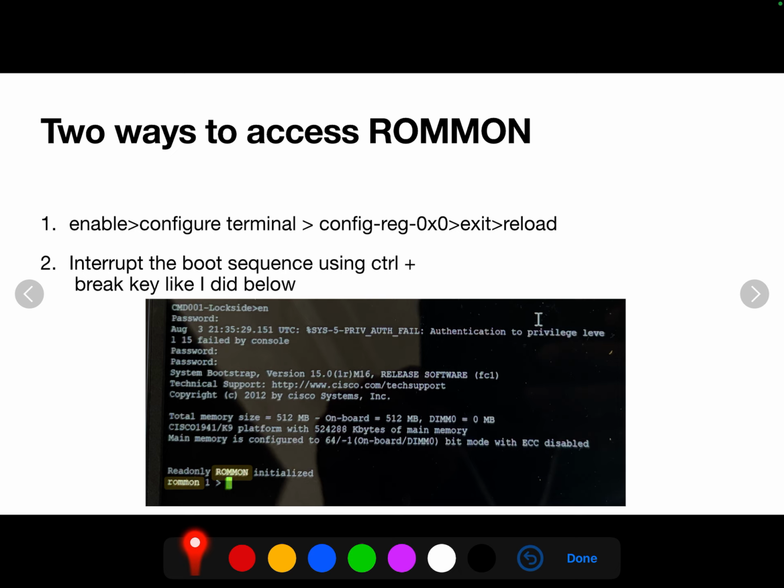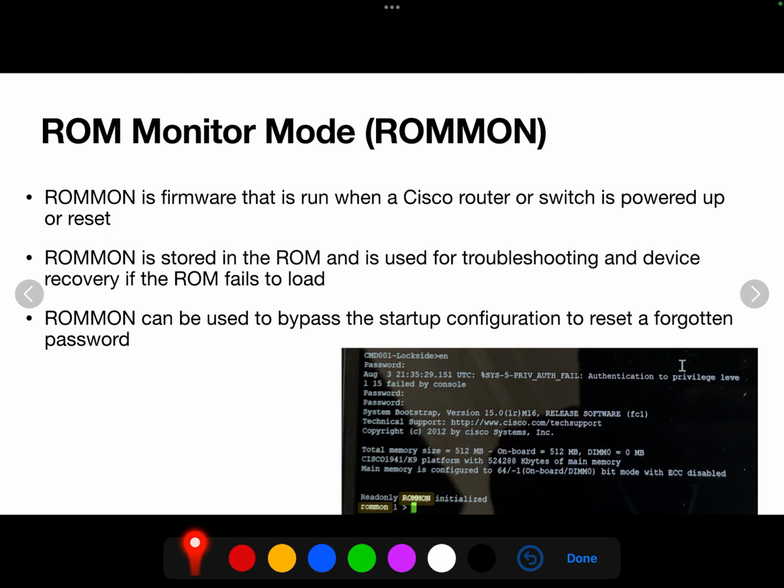I kept pressing the break key, by right clicking on the top bar in Putty, and then selecting the break option several times, and that got me into ROMMON. And then from there I could reset the password of that switch. So ROMMON is a firmware. It's run when the Cisco router or switch is powered up and reset. It's stored in the ROM and is used for troubleshooting and device recovery if your IOS fails to load. And like I said, it can be used to bypass that startup config to reset a forgotten password.